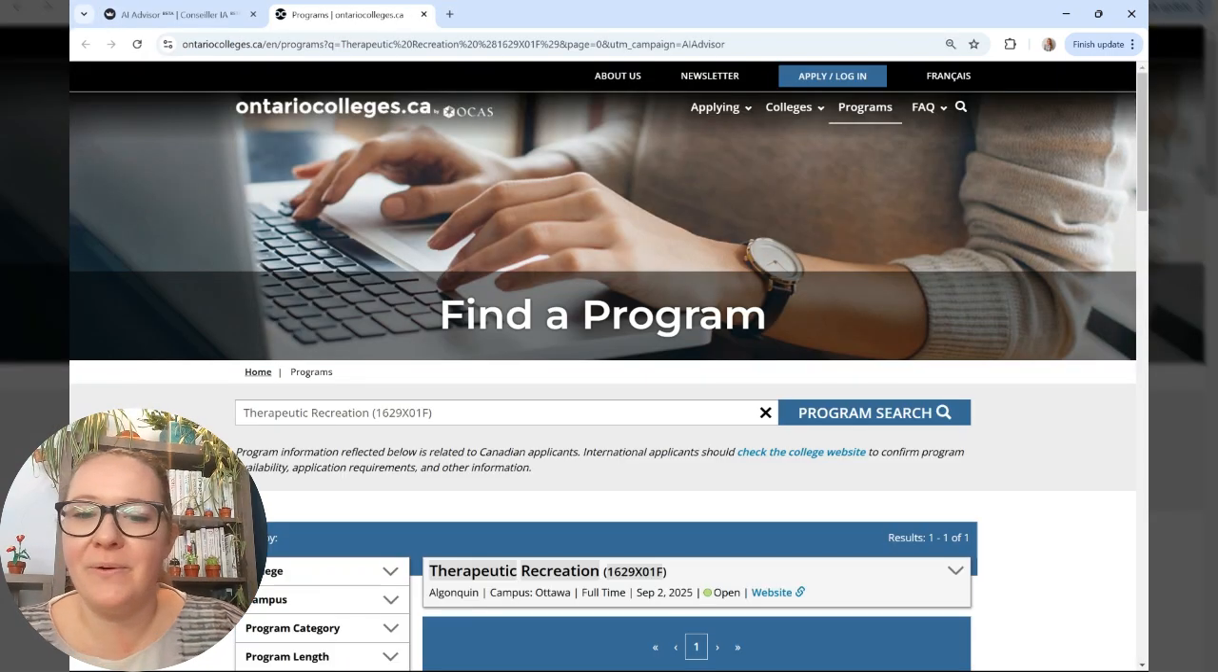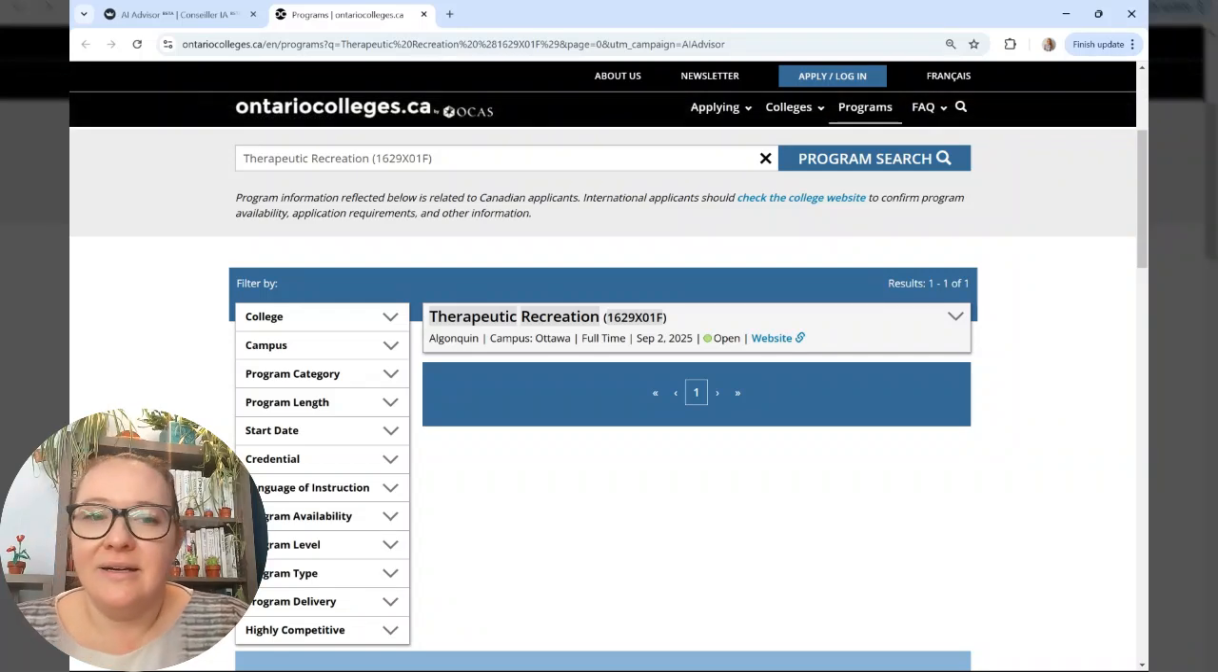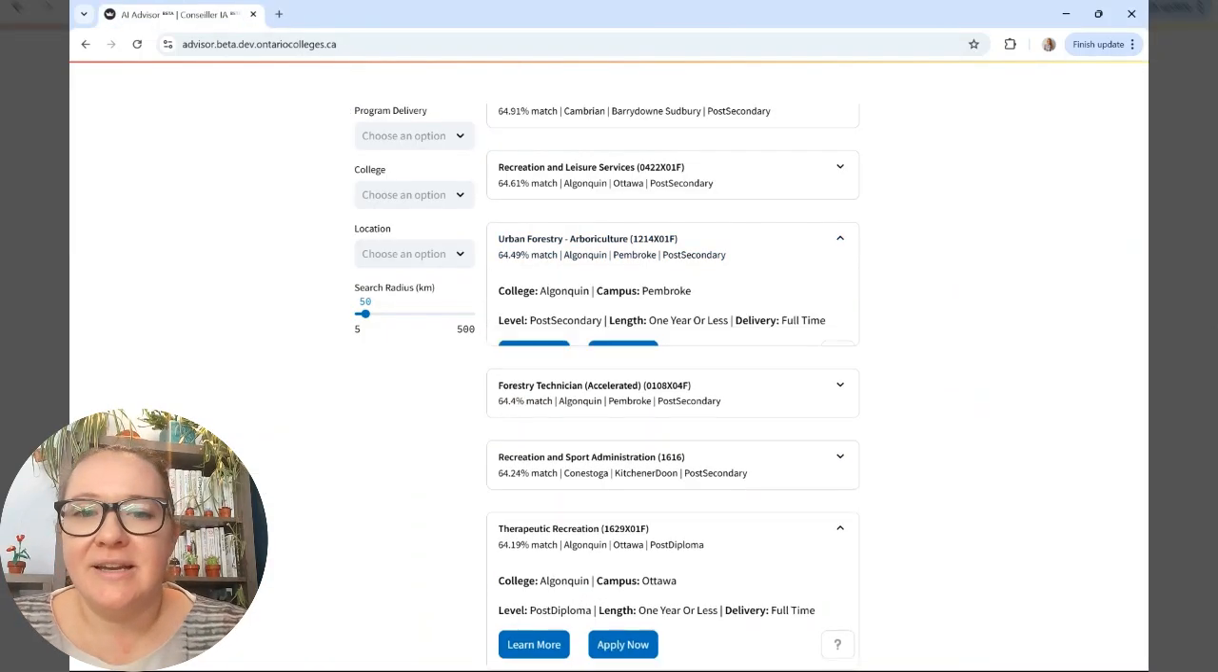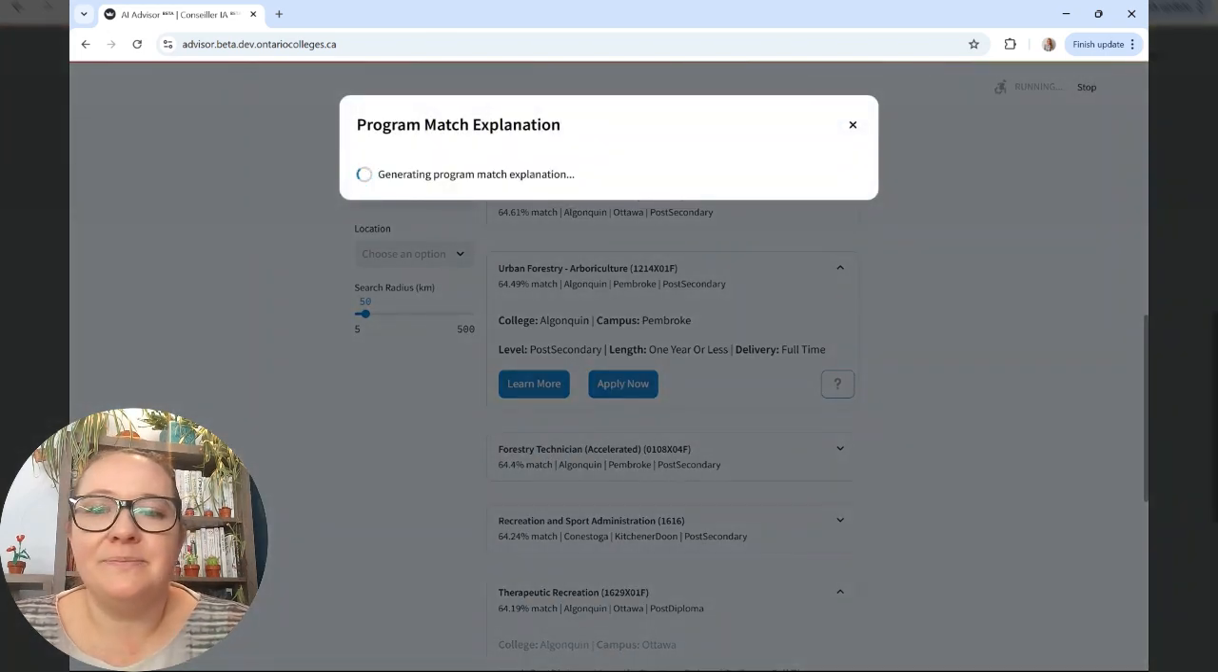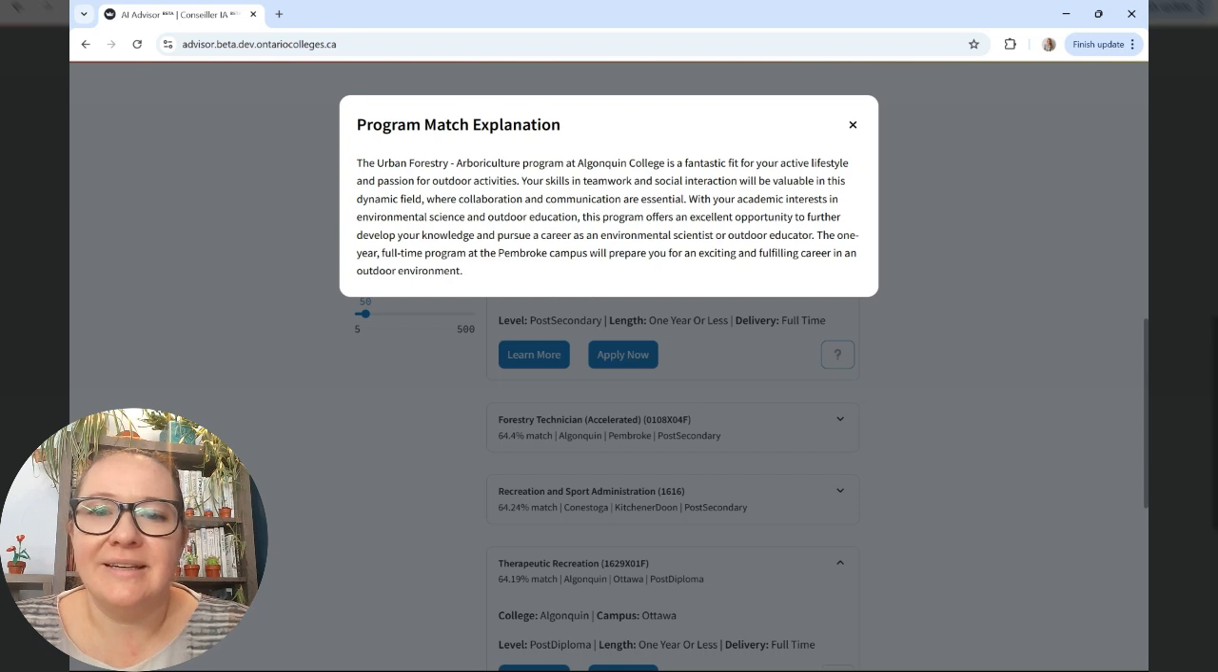And at every point, you can go and learn more detail and take a look at why that was recommended. So I'm really excited about the features here.